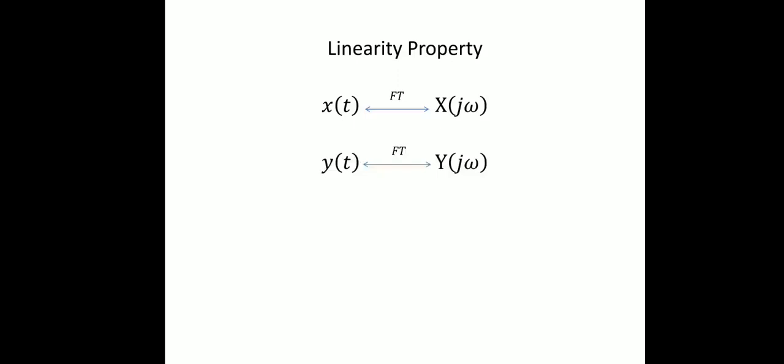Then the linearity property can be written as: the Fourier transform of a times x of t plus b times y of t is a times x of j omega plus b times y of j omega.